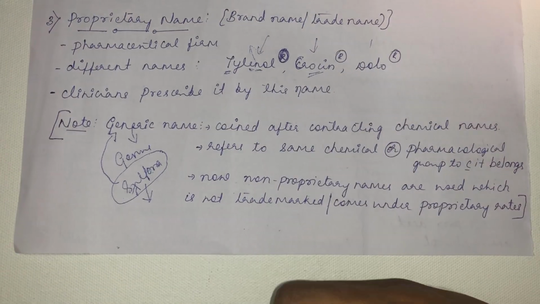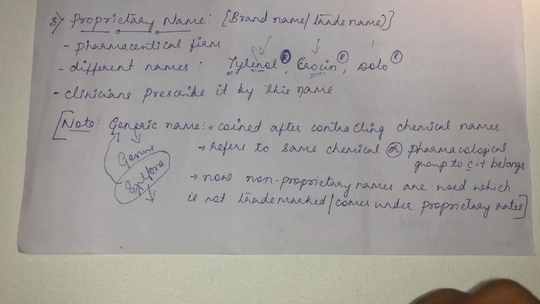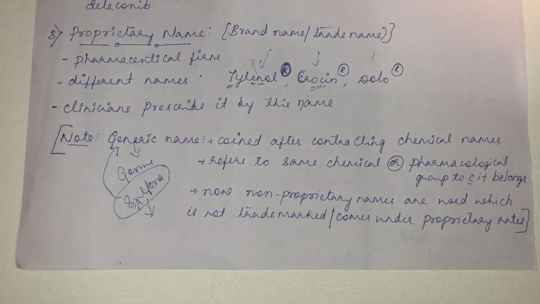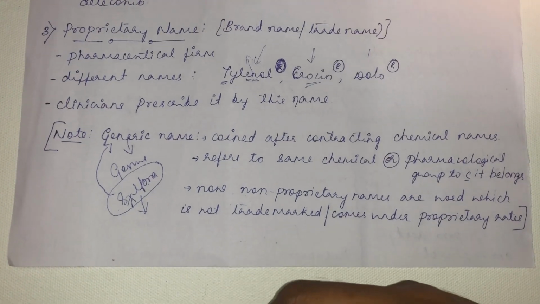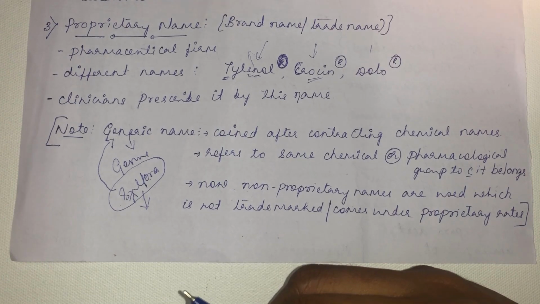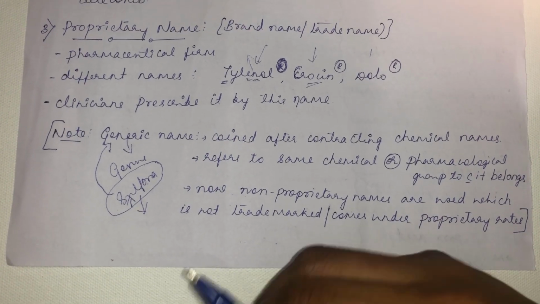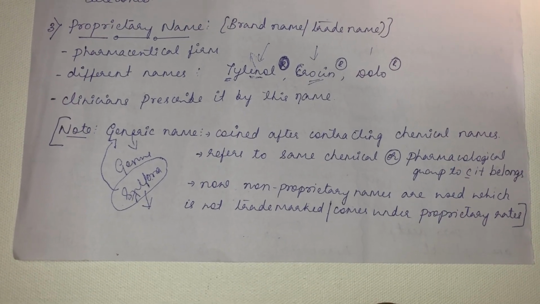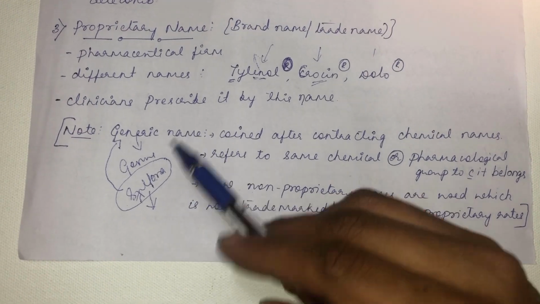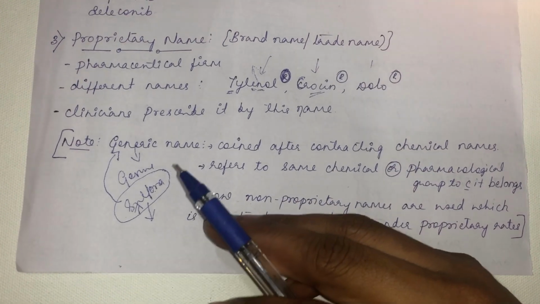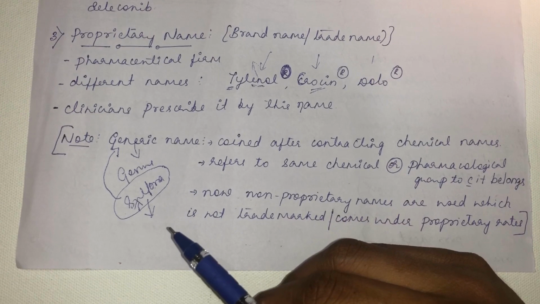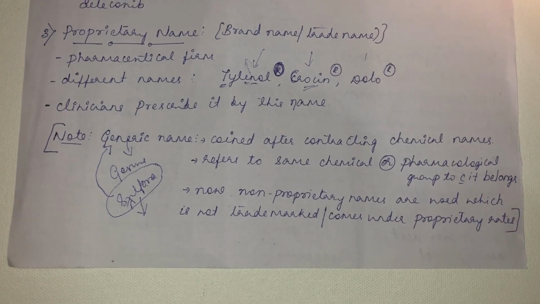I will take the basic structure from that company, prepare it and sell it. It is not like that. It should be compatible with bioequivalence. What is bioequivalence? That's your assignment question. So many things are associated with generic names also; it is not so simple to prepare, manufacture and dispense generic drugs. So this is about nomenclature of drugs.